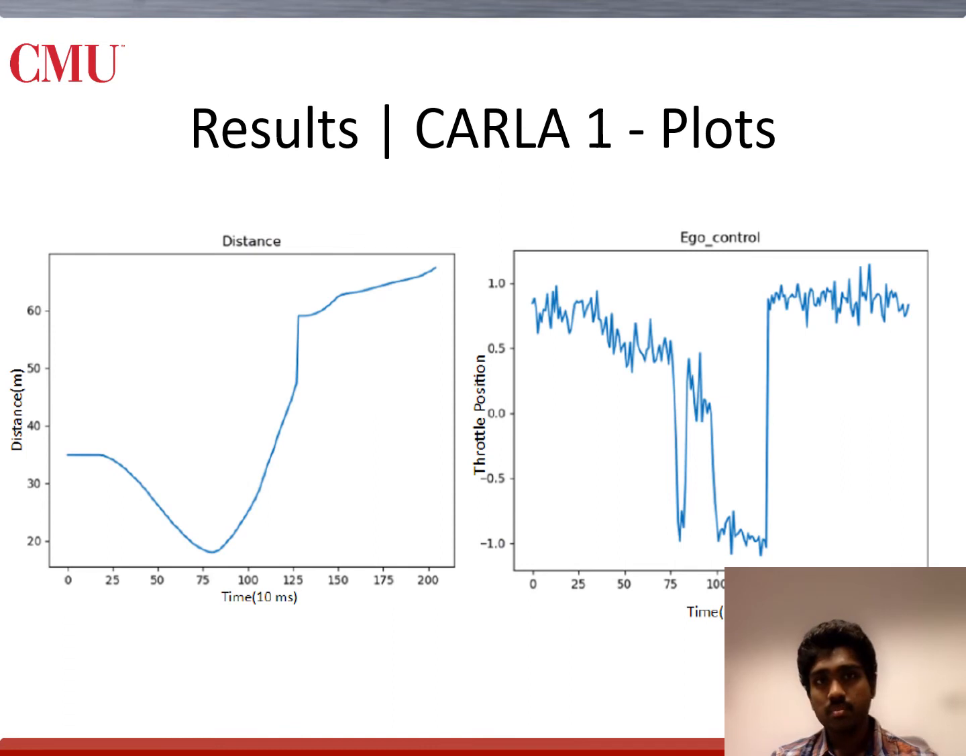Let's also take a look at the plots. In all the experiments done, we have a safe distance of 8 meters. From the distance plot on the left, we see that the safe distance is maintained. From the ego control plot, we see a case where the throttle control goes to full braking until merging is resumed, and then goes back to full acceleration to get back to the merging process.